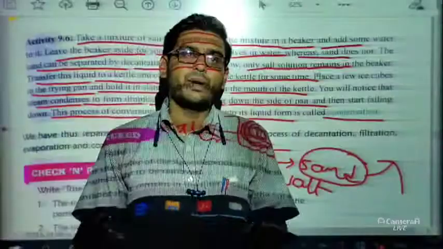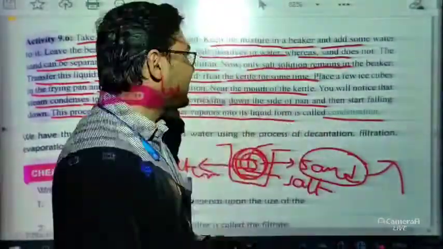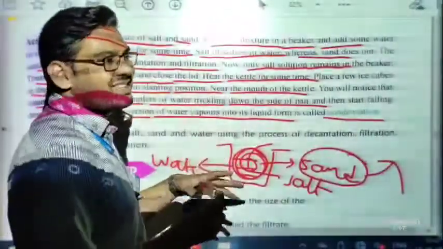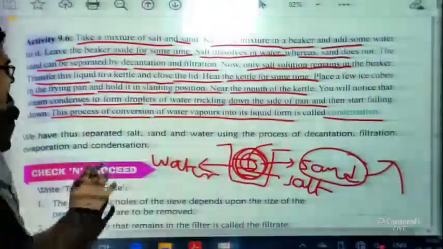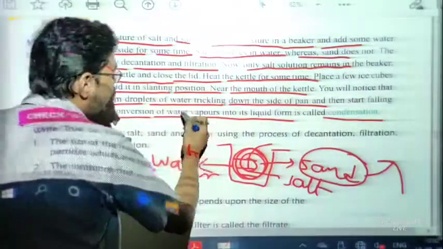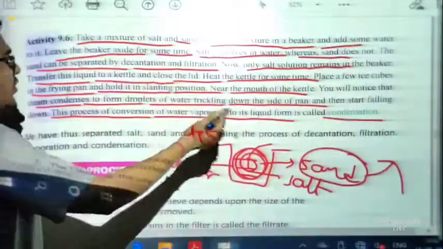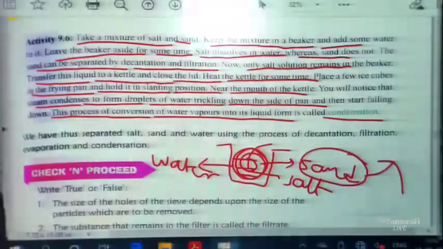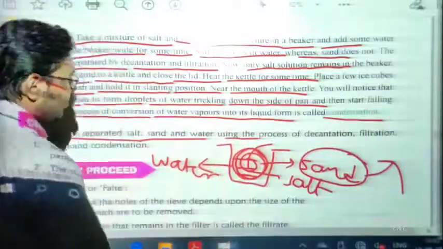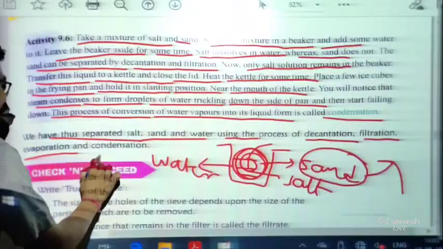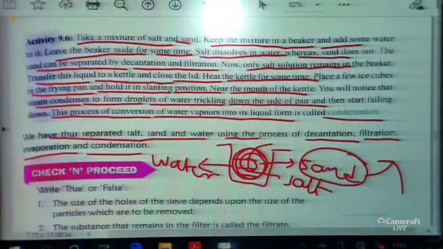Okay. Students, previously we have seen the method of vaporization. Vaporization means to change the water into its vapor. And if we just do the opposite, when water vapor changes to liquid, this process we call condensation. So students, we have thus separated salt, sand and water by using the process of decantation, filtration, evaporation and condensation. So 4 types of methods we have to use to separate these things.